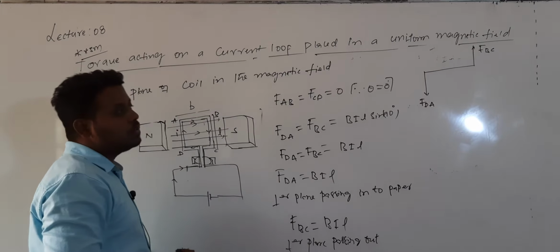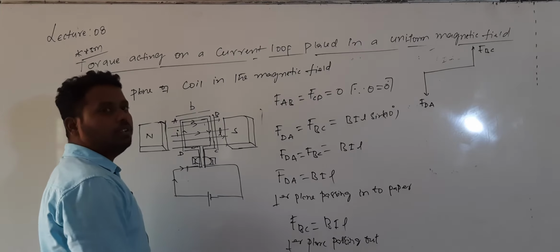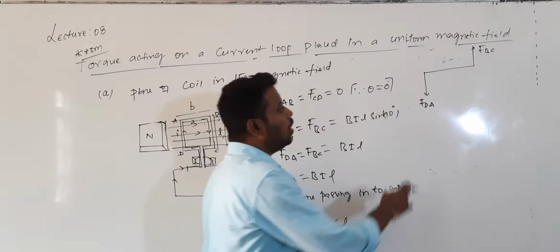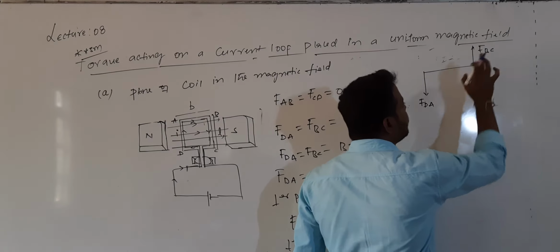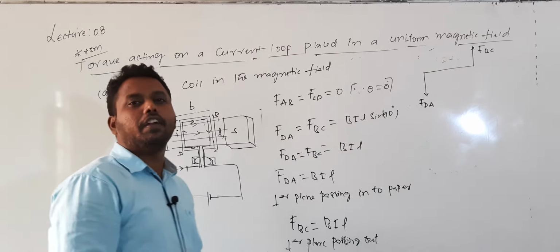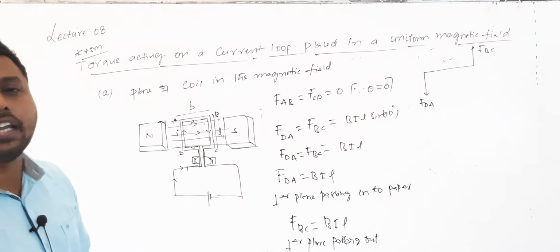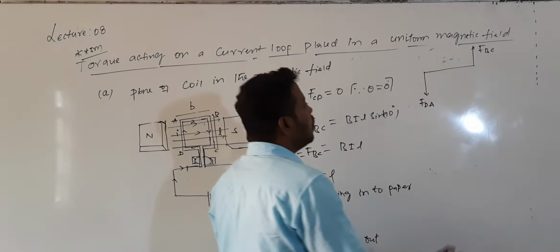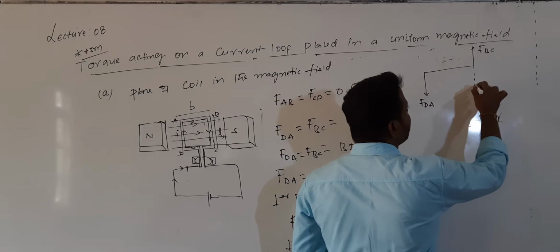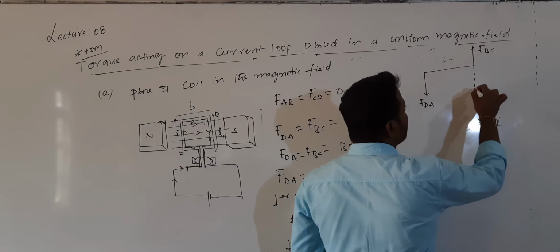Your wish, anyone you can represent as into and anyone as out. Both are equal in magnitude but acting at two different points, so they constitute a couple. The perpendicular distance between the lines of action of these two forces is exactly equal to the breadth B.